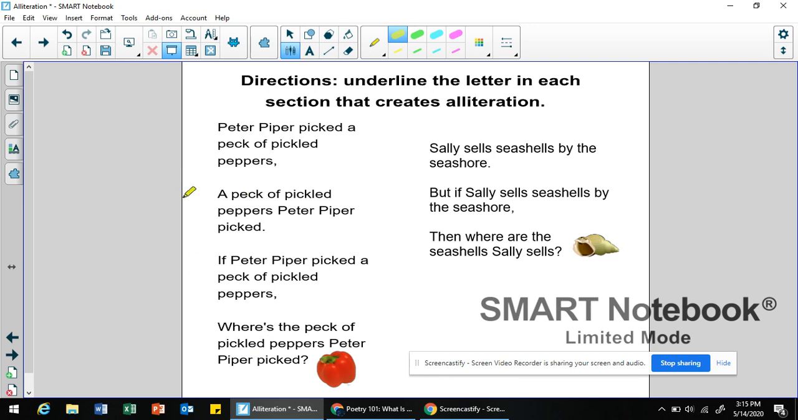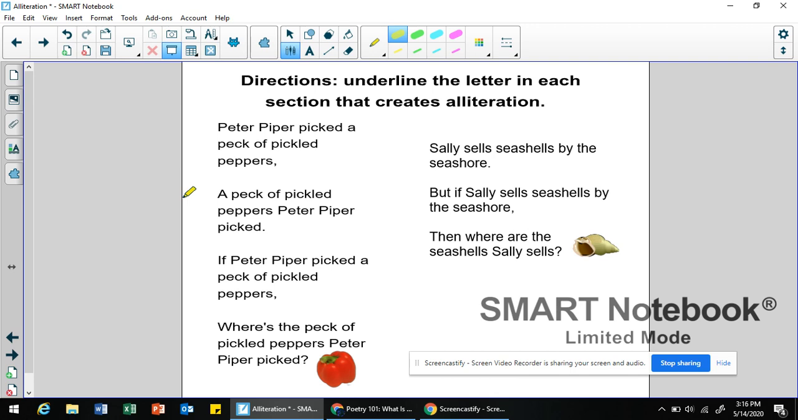Peter Piper picked a peck of pickle. I just got messed up. Did you hear that? That's what alliteration does to you. Let's try this again. Peter Piper picked a peck of pickled peppers. A peck of pickled peppers Peter Piper picked. If Peter Piper picked a peck of pickled peppers, where's the peck of pickled peppers Peter Piper picked?